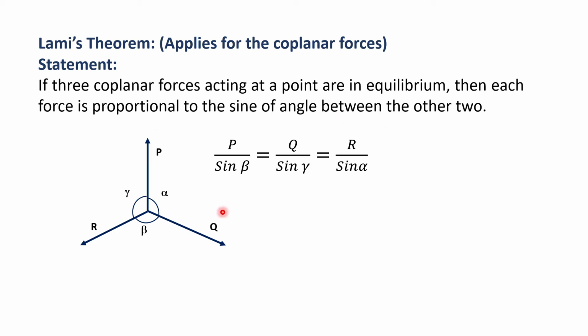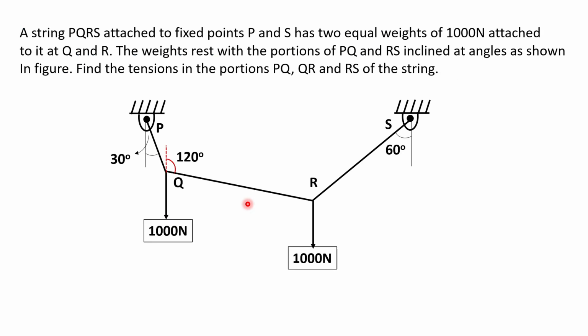Mathematically we can write it like this: P upon sine beta is equal to Q upon sine gamma is equal to R upon sine alpha, where P, Q and R are the three concurrent coplanar forces, and alpha, beta and gamma are the respective angles between them. So let us see in today's class the application of Lami's theorem for solving problems.